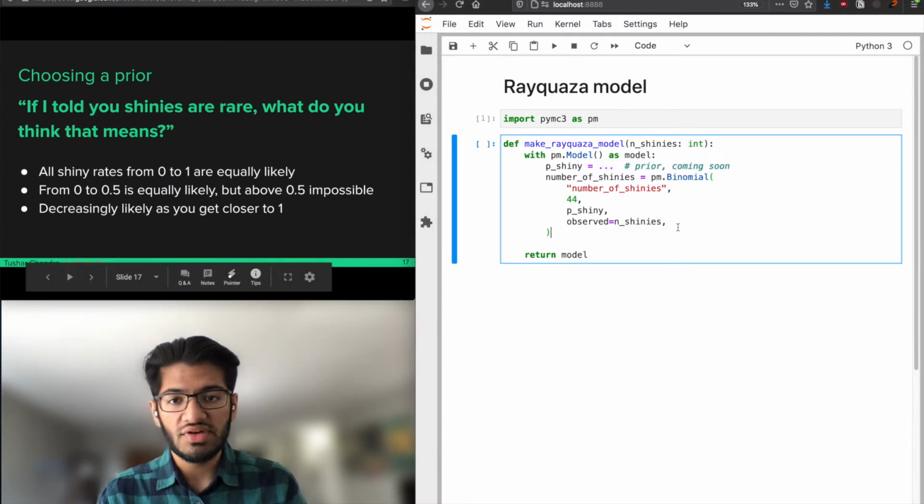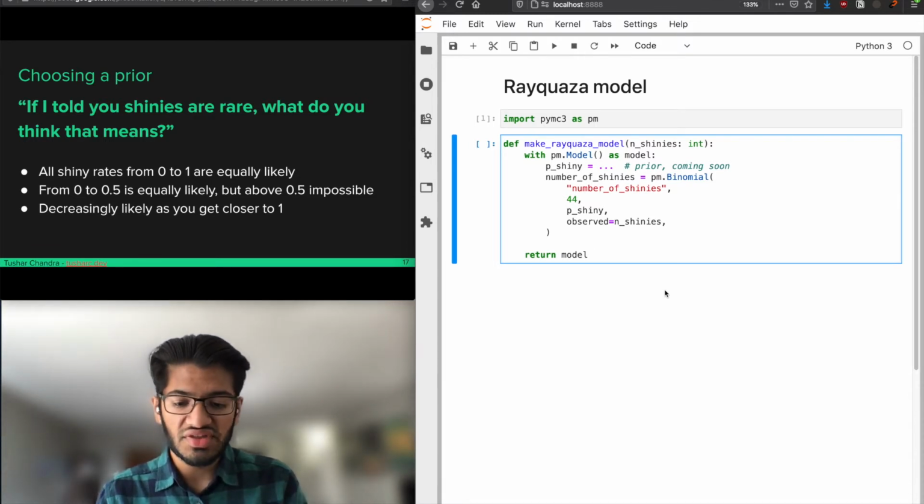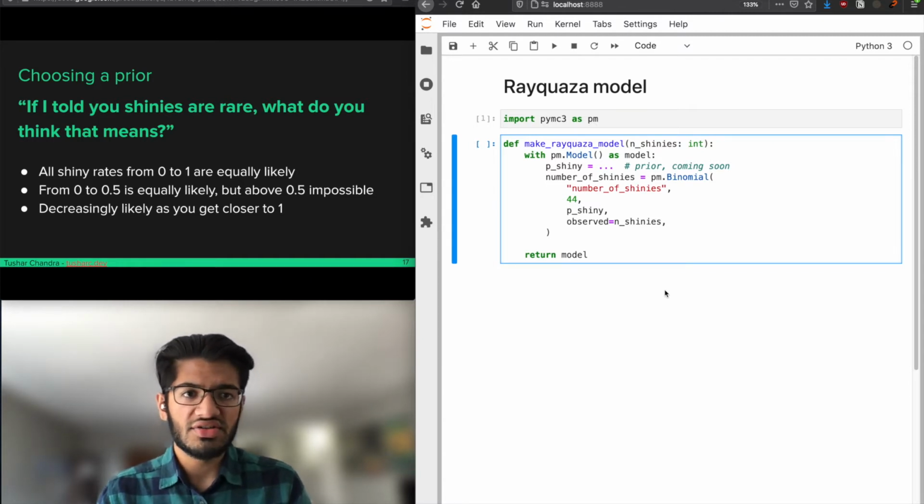It could mean that all shiny rates from 0 to 1 are equally likely. I don't necessarily think that's a great prior, but it's fine. That doesn't mean it's rare. That means you're placing equal probability on every shiny rate, whether it's 0.1 or 0.9. So that's uninformative and it's justifiable, but there's other options as well.